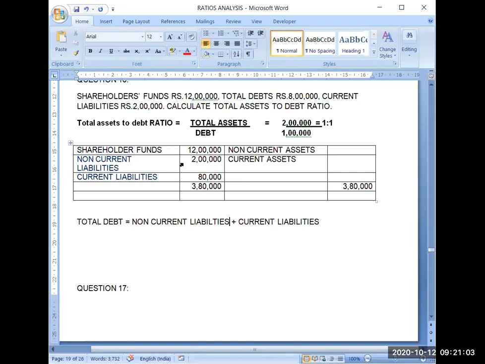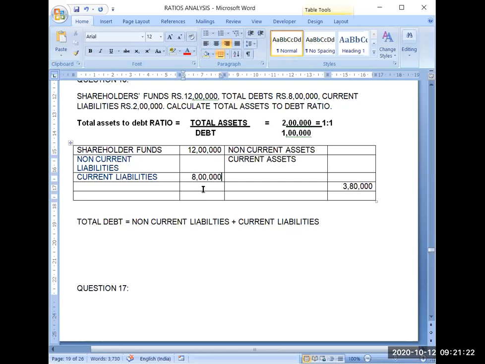This amount has been given combined, so I am writing it here. Total debt is given as 8 lakh.